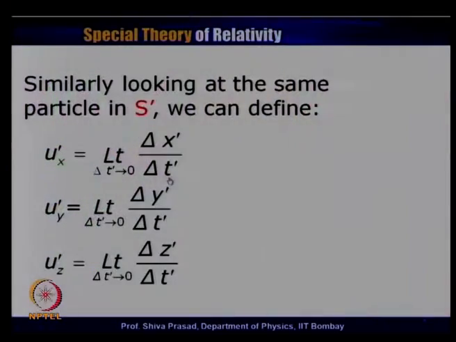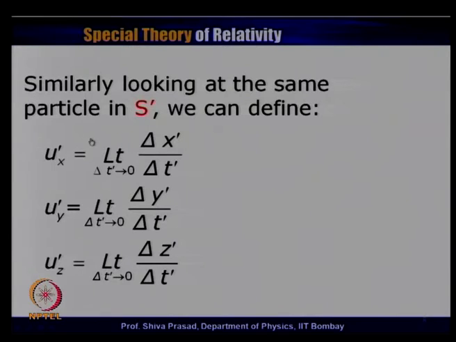I repeat, I am using delta t prime and not delta t, because all these observations are being measured in S prime frame of reference. Of course, we agree that if delta t tends to 0, delta t prime will also tend to 0.